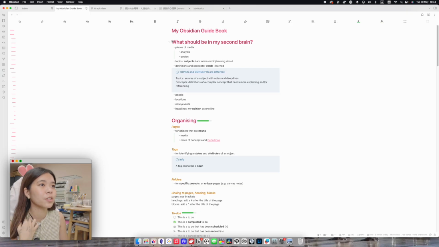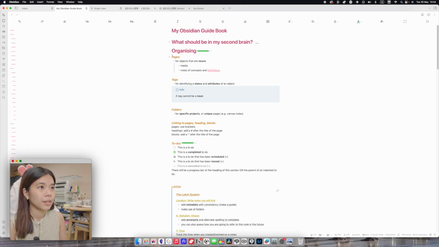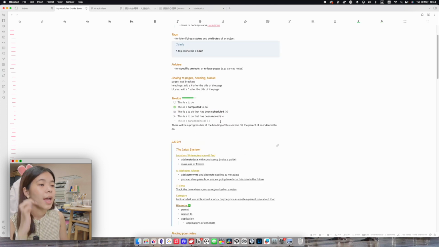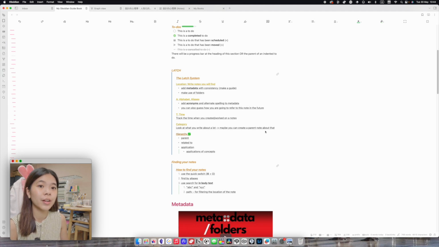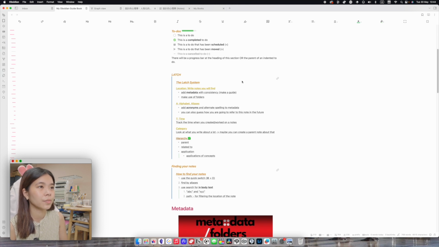I talked about what should be in my second brain, how to organize everything. So pages are for something, tags are for status or attributes, folders are for projects or unique pages. For example, pages that are from Readwise, the app, and linking pages, etc. To-dos, this is how you add your to-dos. And I also linked to another note-taking note that talked about the LATCH system, which I found from Nicole van der Hoeven, who I talked about earlier. And this is also another note that I have linked to, as you can see.